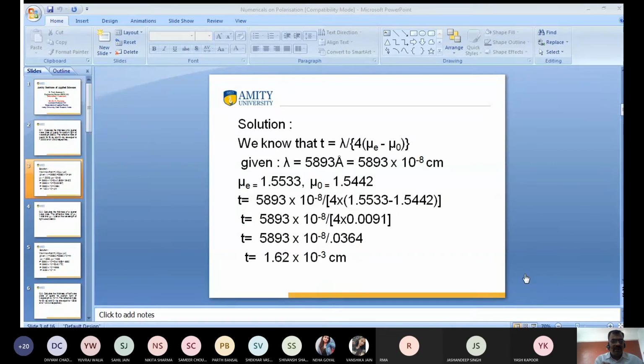Sahil, present, sir. Vansika, present, sir. Vidhi, present, sir. Divan Sharma, present, sir. Hiren Sani, Samir Chaudhary, present, sir.